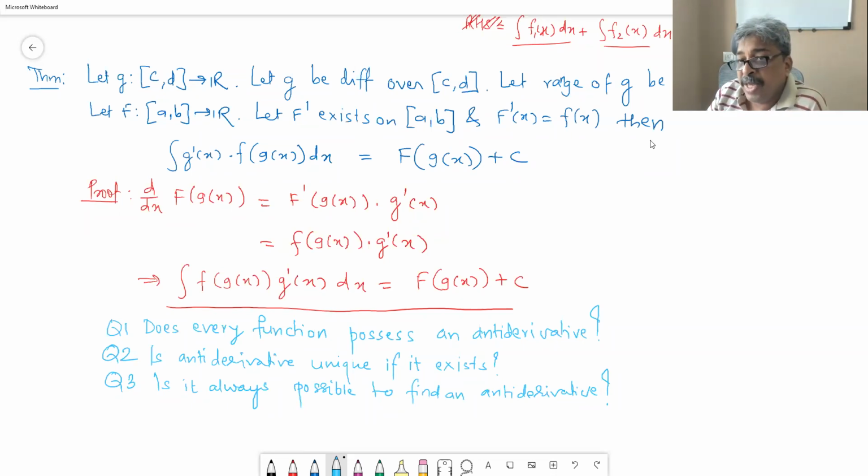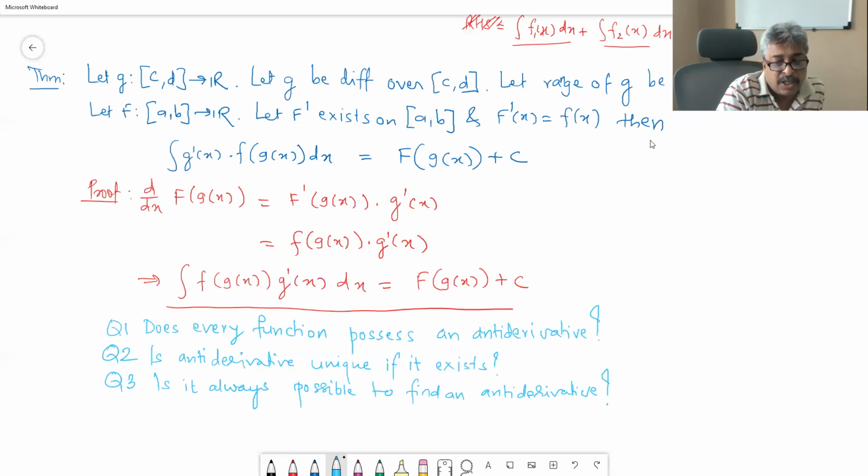So we may end up saying that the integral of cosec x is log tan x by 2 or log cosec x minus cot x. But if you simplify using your trigonometry skills, you will find that they are not two different functions, they are one and the same. Log tan x by 2 and log cosec x minus cot x, they are the same.